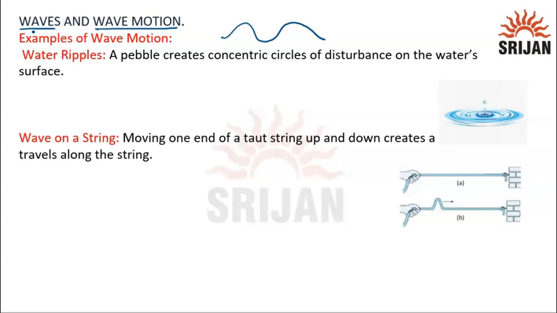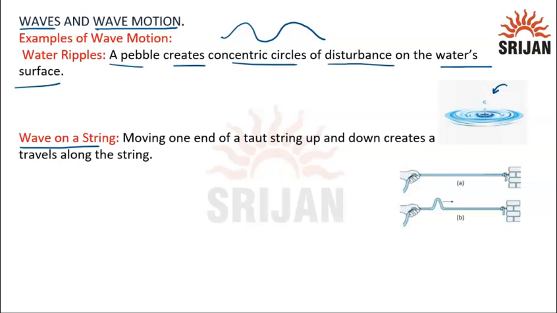So there are some examples of wave motion. Water ripples. A pebble creates concentric circles of disturbance on the water surface. So when you throw a pebble inside the water, this pebble creates a disturbance at the surface of the water, and the particles of the water surface keep on vibrating. That's why they make concentric circles. So this is an example of wave motion, as the particles do not move by themselves, they are transferring their disturbance to the adjacent particles.